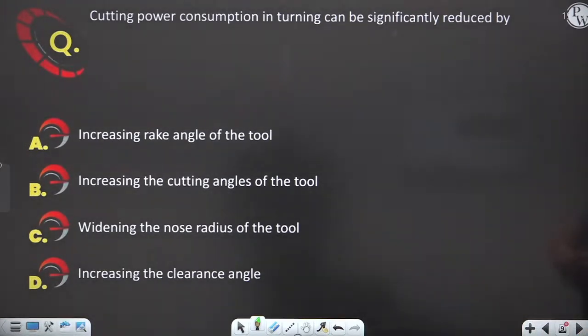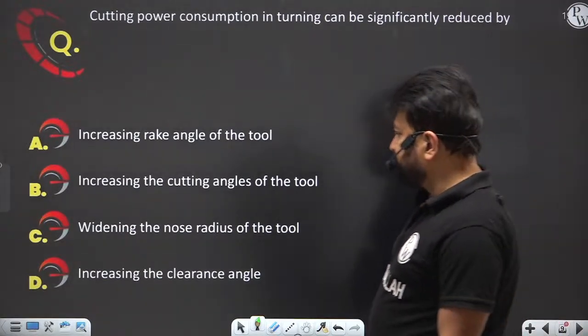Cutting power consumption in turning can be significantly reduced. How can you reduce the cutting power consumption?